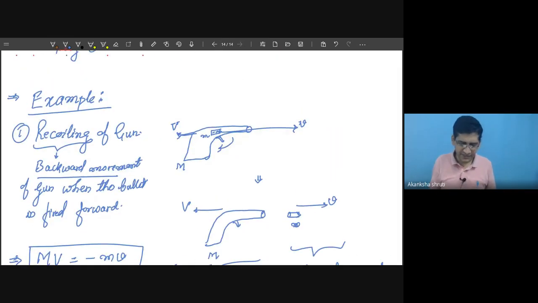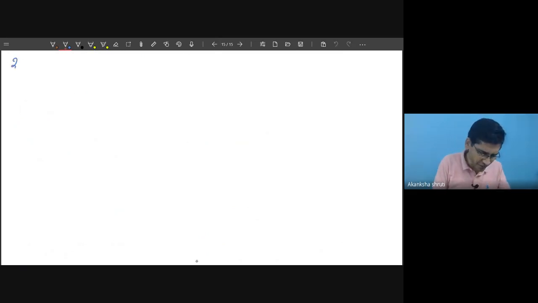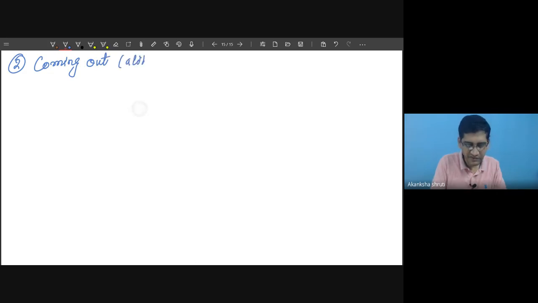What is the next application? The next, common application you observe is coming out of the boat, or jumping from the boat onto the ground, so alighting from the boat and landing on the ground.